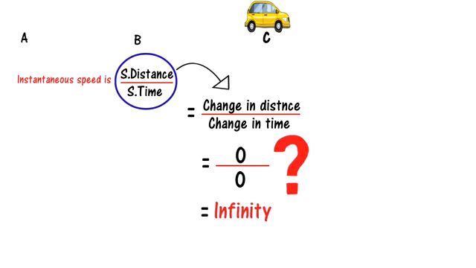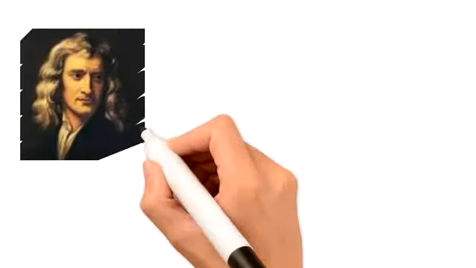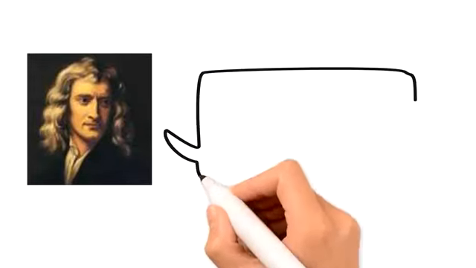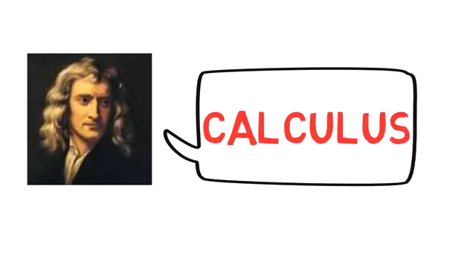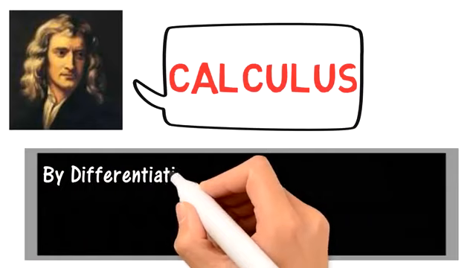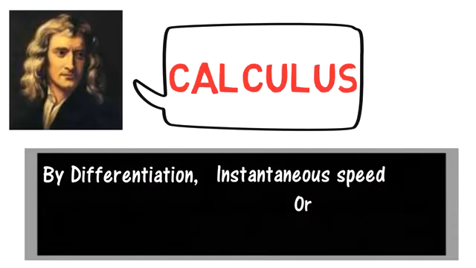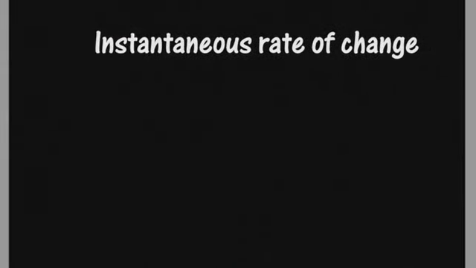So it was a problem for some time, a problem of centuries, and it had no solution. Later it was Newton who solved this problem, and he introduced calculus. So now by the differential method we can find the instantaneous speed or any instantaneous rate of change of two values.